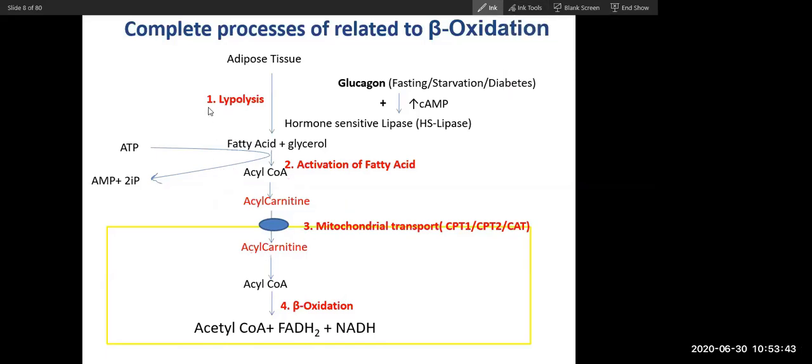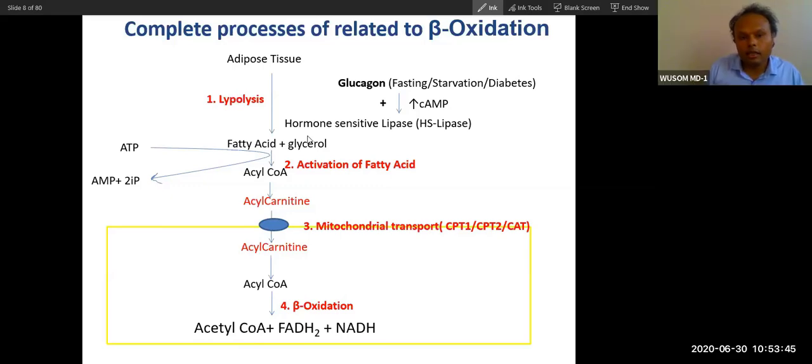Four steps are there. First is lipolysis, and after lipolysis, fatty acid goes into the peripheral tissue. There will be activation of fatty acid inside the cytosol, and after activation, there will be transport. Third process, mitochondrial transport, and after transport, this acyl carnitine will again convert into acyl coenzyme A. The last process, the fourth step, is beta oxidation.